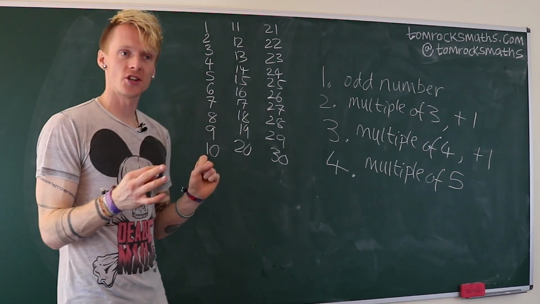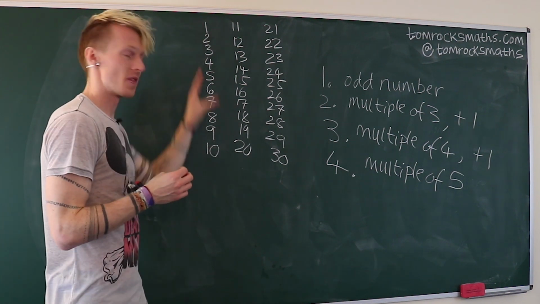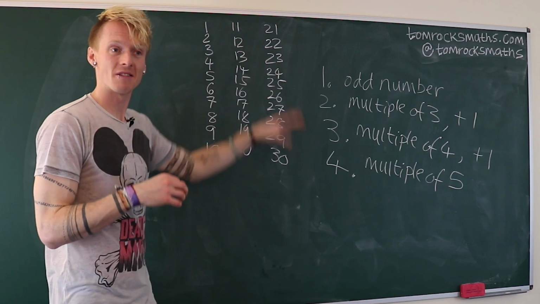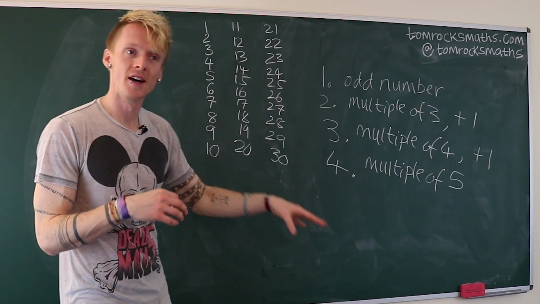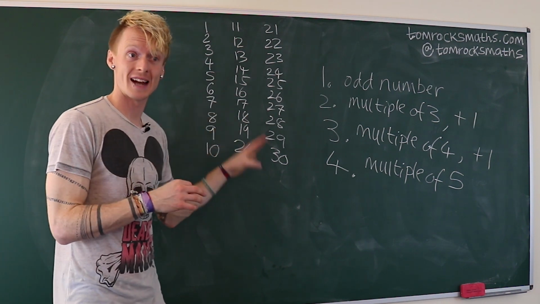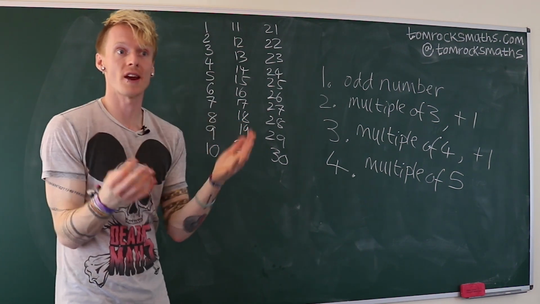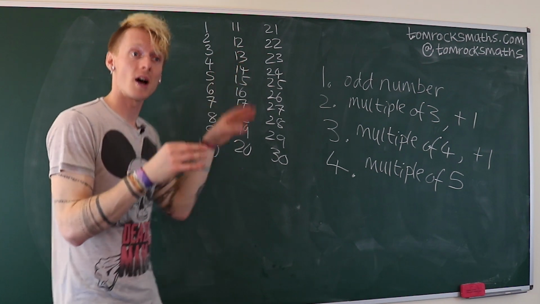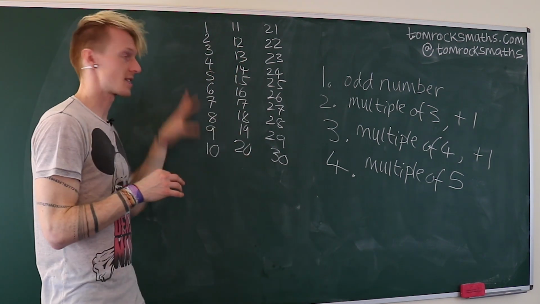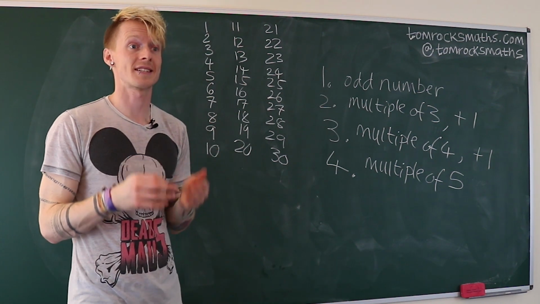Now, I should say at this point that the answer could be more than 30, but to save me writing out every single possible number, I've decided to start with the first 30. If we can get an answer, then great, we've solved the problem, but if we can't, then I'll have to consider higher numbers. But for now, this seems a sensible starting point for a class size.